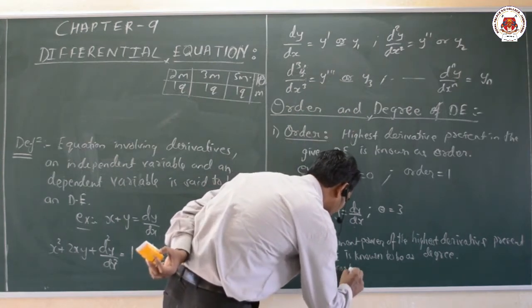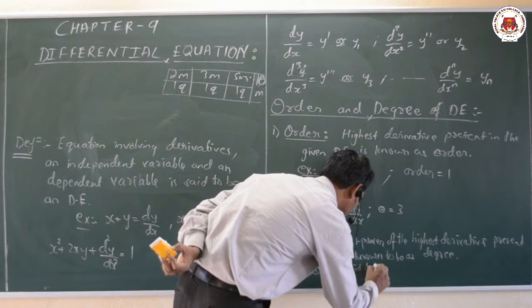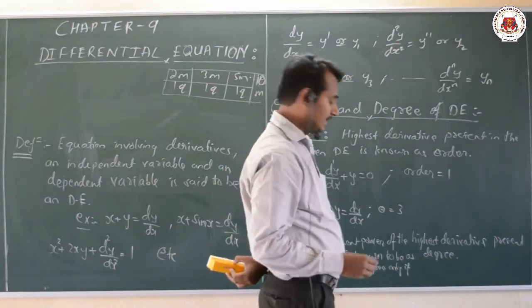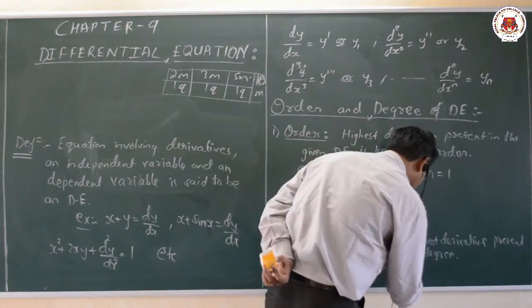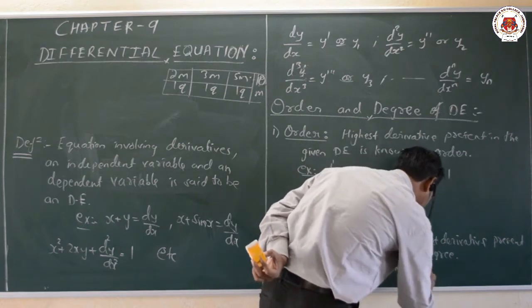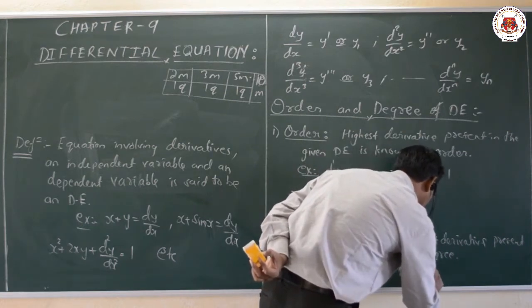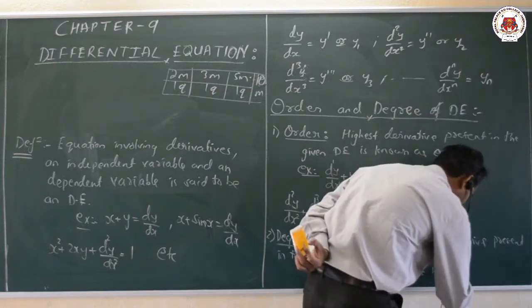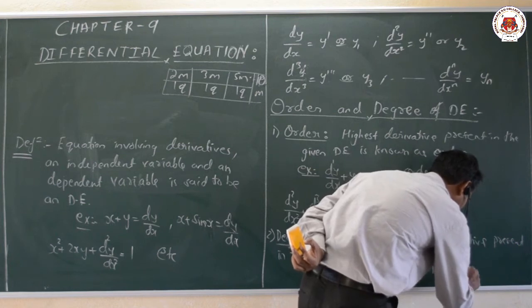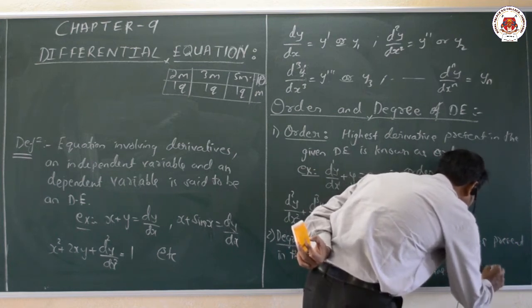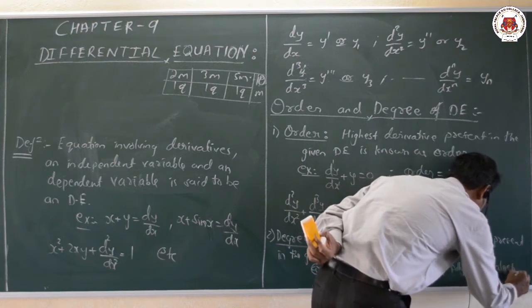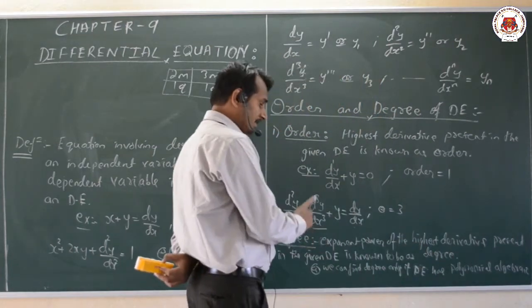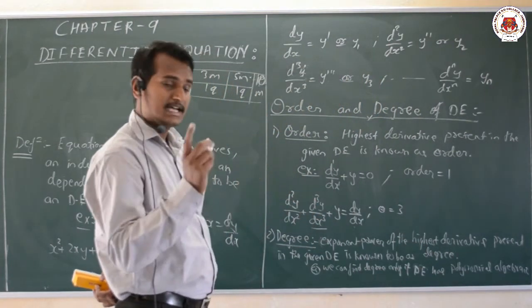We can find a degree only if we are having a fraction, that is nothing but polynomial. If the differential equation has fractional powers, that is nothing but algebraic, that I will explain afterwards, algebraic polynomial. One thing only we can find degree, that is only if it is a differential equation as an algebraic polynomial.